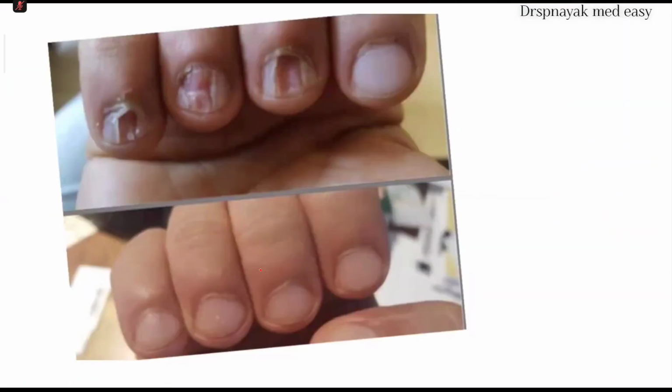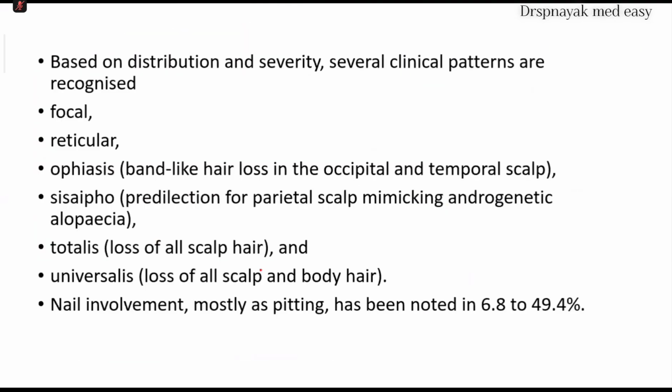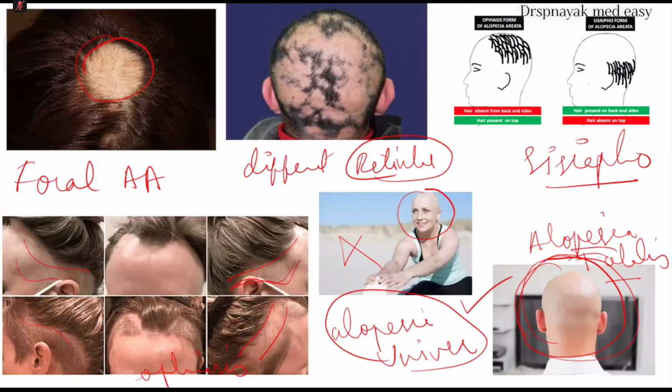Now let us see, there is one more type of alopecia which involves the nails. Based on the distribution and severity, several clinical patterns are recognized. One is focal, as I told, a single patch is present on the scalp. Sometimes reticular, multiple patches are seen on the scalp. Ophiasis, this type of alopecia is seen in the occipital and temporal scalp, on the borders of the scalp.